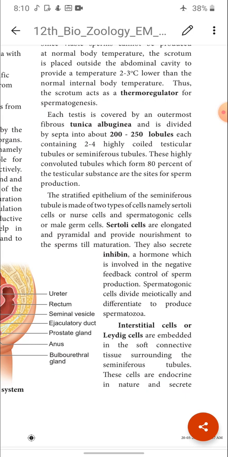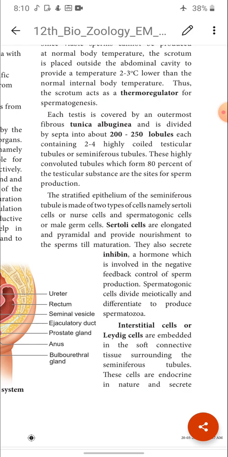And next, what do the lobules consist of? The lobules consist of 2 to 4 highly coiled tubules. Children, the numbers are all very essential. You could get it as a 1-mark question also. In each lobule there are 2 to 4 highly coiled tubules, and the name of the tubule is seminiferous tubules.